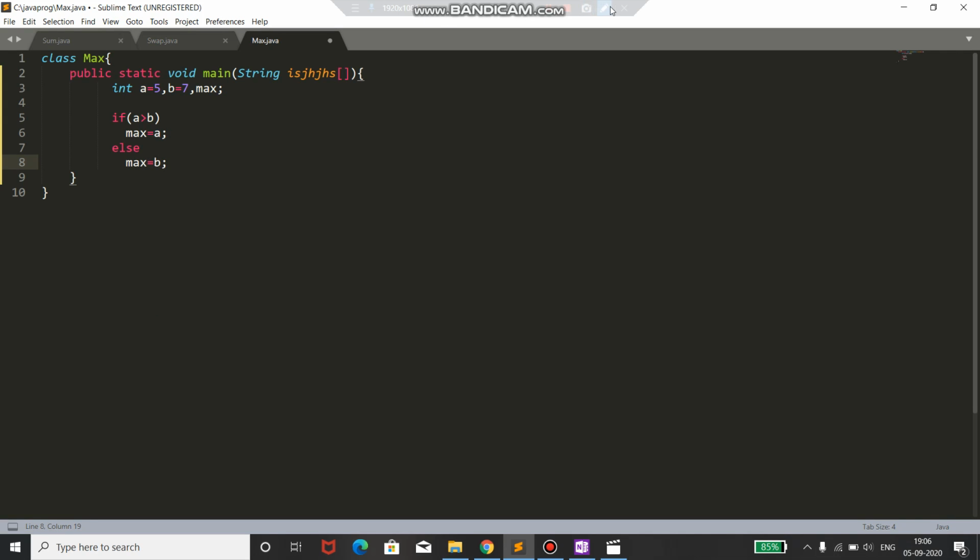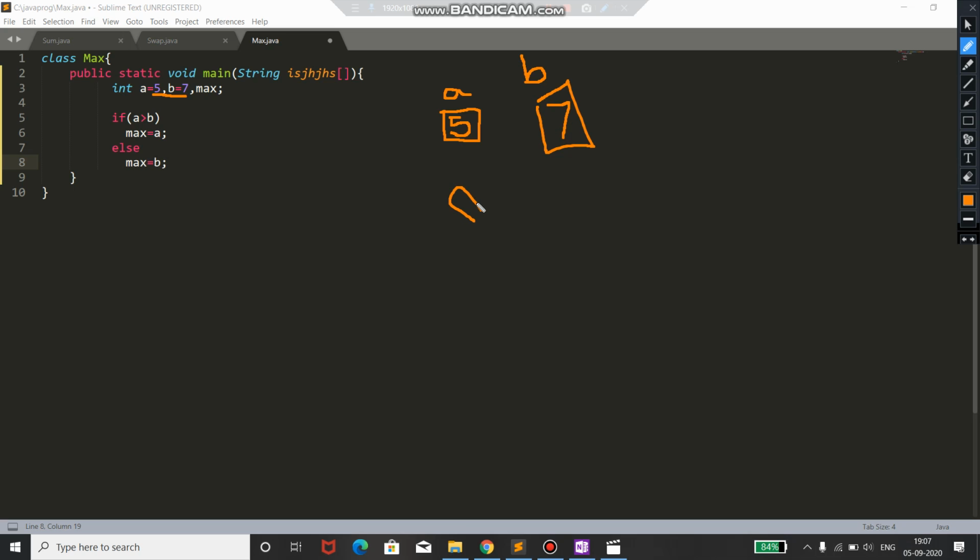Now just let me tell you. Here we have taken two memory blocks, the first is a and the second is b. Suppose in a I have the value 5 as we have taken over here, and in b I have 7. There must be three conditions actually.